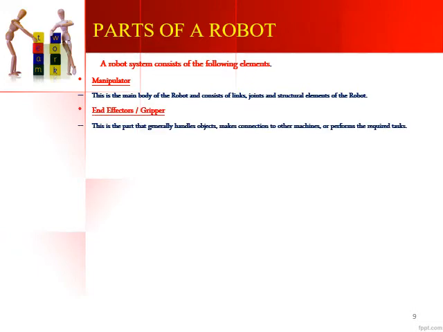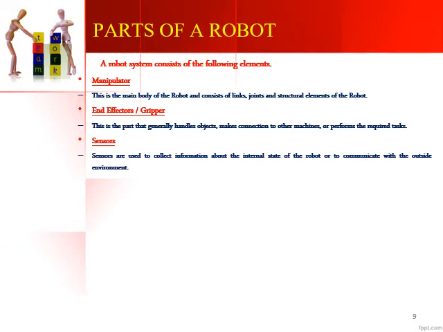So moving further, let us look at the parts of a robot. The robot system consists of the following elements. The first major part of a robotic system is the manipulator. The manipulator is nothing but the main body of the robot, and it consists of links, joints and structural elements of the robot. The next part is the end effector or the gripper, which is the part that handles objects, makes connections with other machines, or does the required tasks. Anything which grips the part is called an end effector or a gripper.